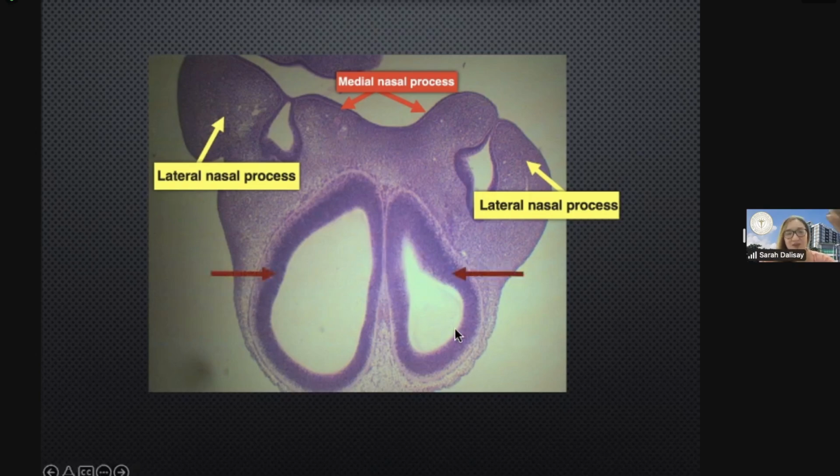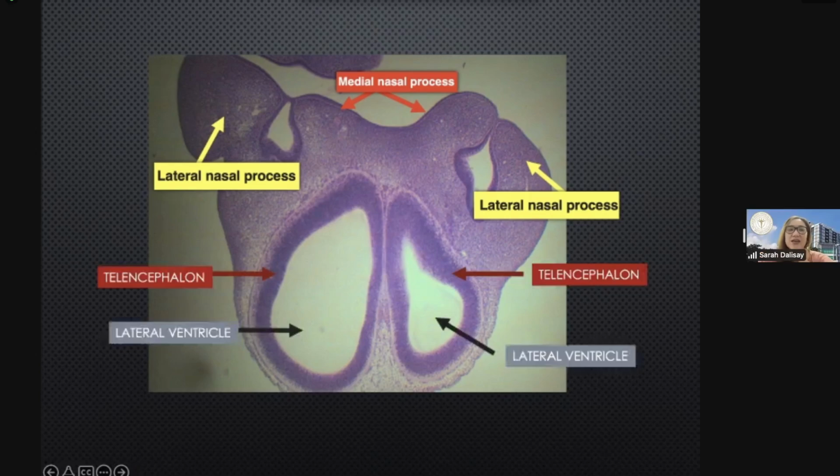Okay, the cavity within the telencephalon. Do you have any idea what is the cavity within the telencephalon? Lateral ventricle. Very good. That is the lateral ventricle. So again, that is the telencephalon, and you have here the cavity, which is the lateral ventricle. Again, the developing nose is just your landmark.